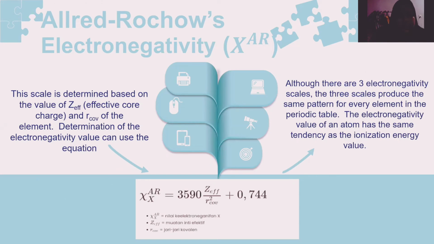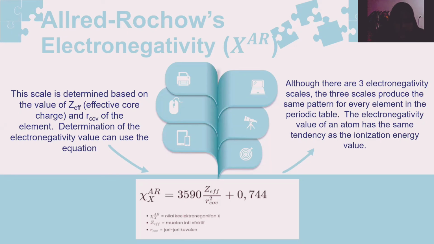This scale is determined based on the value Z, effective nuclear charge, and radius of the element. Determination of the electronegativity value can use the equation. Although there are three electronegativity scales, the three scales produce the same pattern for every element in the periodic table. The electronegativity value of an atom has the same tendency as the ionization energy value. You can see the formula in this slide.